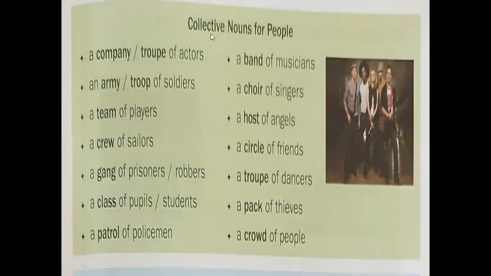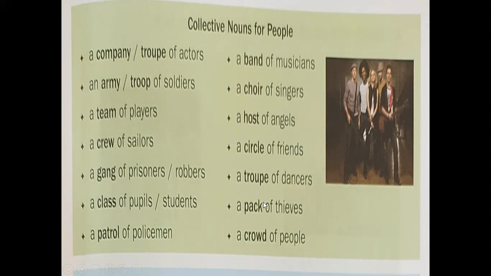Here, collective nouns for people. A company or a troupe of actors, an army of soldiers, a team of players, a crew of sailors, a gang of prisoners, a class of pupils, a patrol of policemen, a band of musicians, a choir of singers, a host of angels, a circle of friends, a troop of dancers, a pack of thieves, a crowd of people.